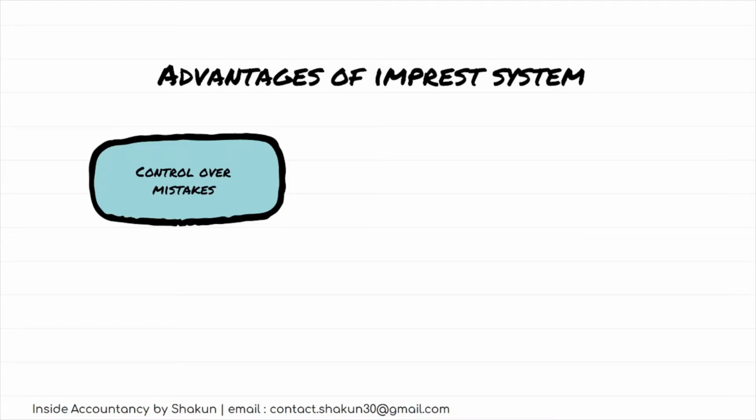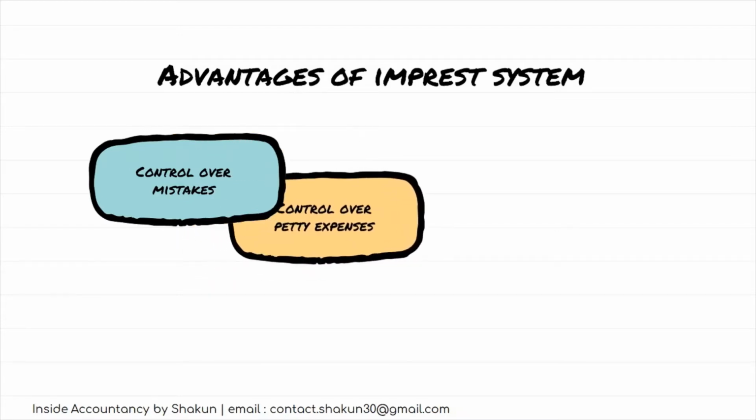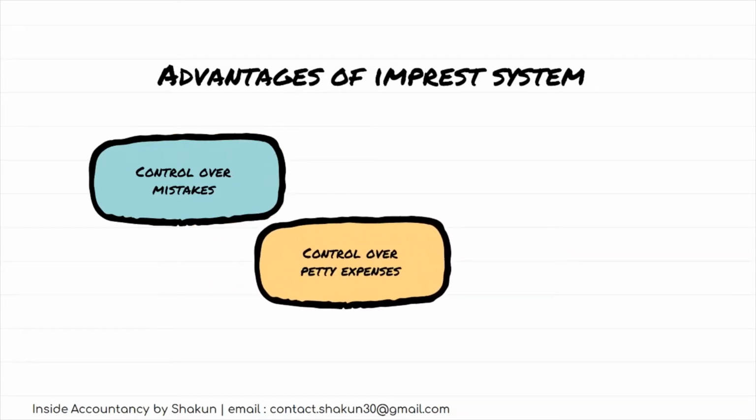It is maintained by the petty cashier and it is checked by the head cashier at regular intervals so that if there is any kind of mistake that is committed, it can soon be rectified. The next advantage is control over petty expenses.